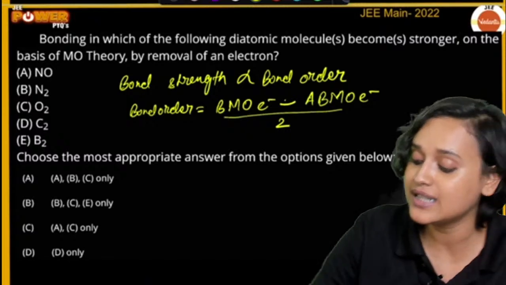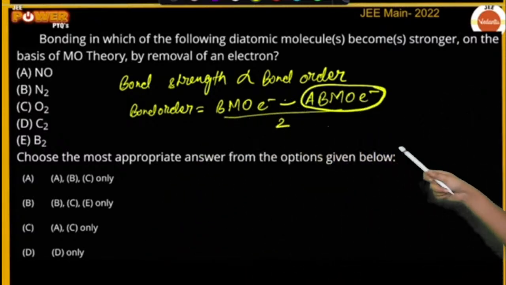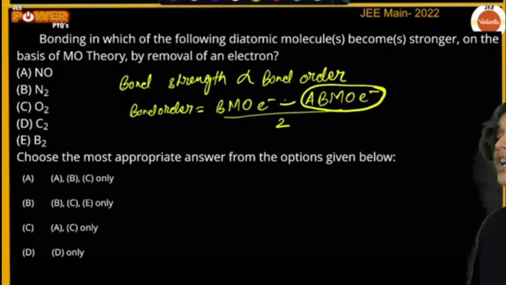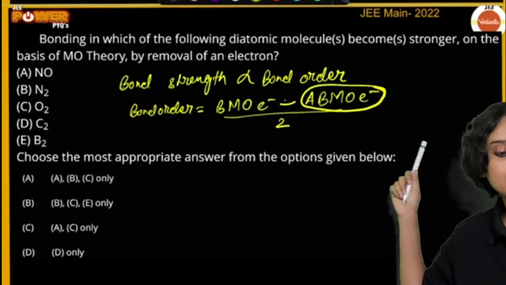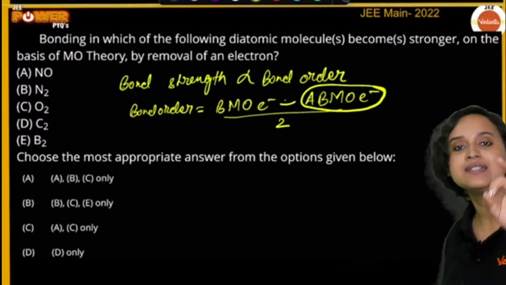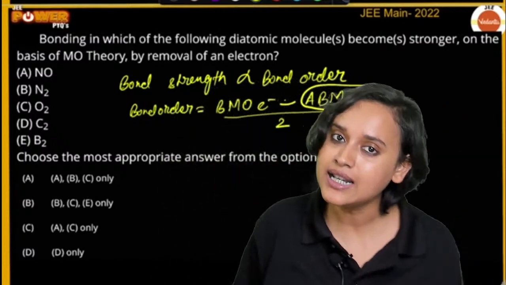So if I take away electrons from the anti-bonding molecular orbitals, will the bond order increase?